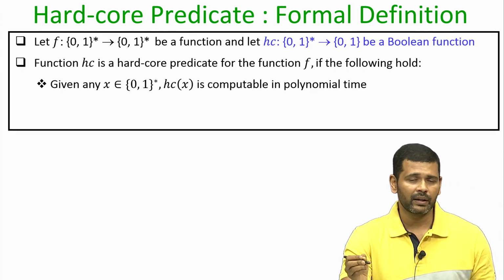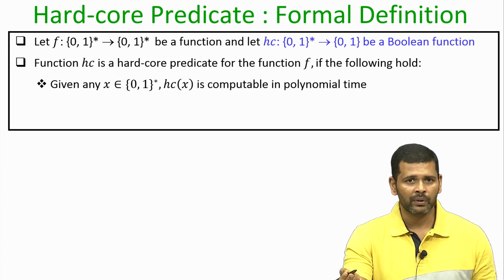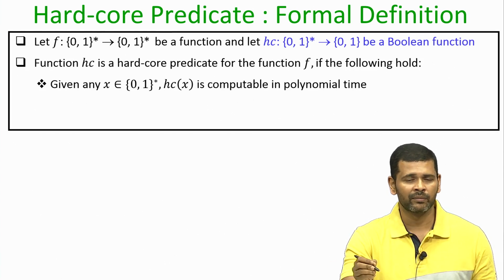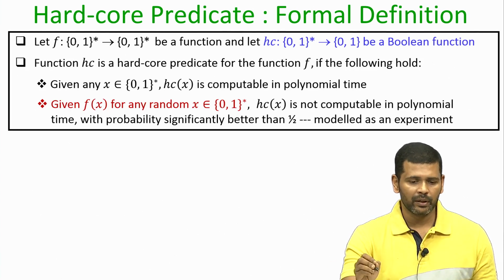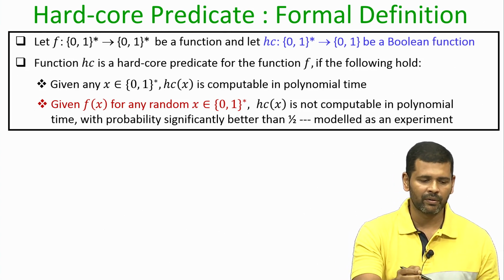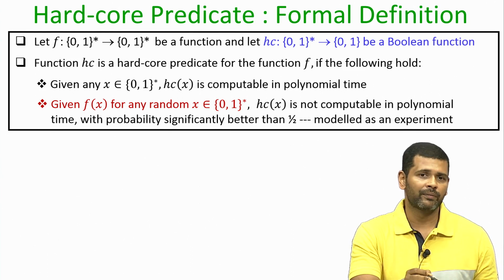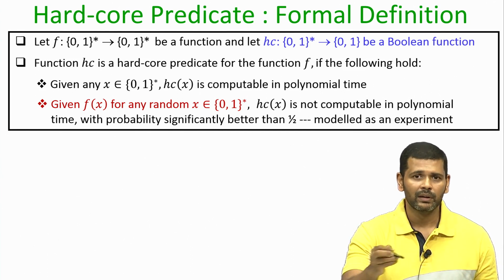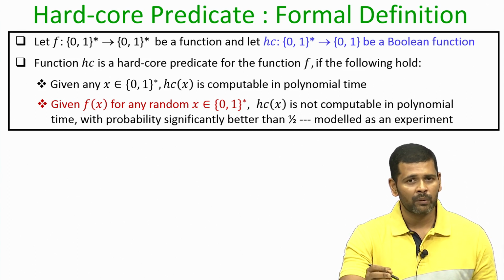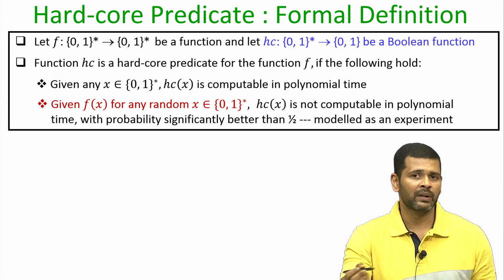The first condition is that if you are given a random input x, then computing the value of this function hard core predicate, namely h c of x, should be polynomial time computable. That means, you should be able to compute the value of h c of x in polynomial time, polynomial in the size of the input x. The second interesting property, which actually makes hard core predicate very interesting, is the following, that if you are given the value of f of x for a randomly chosen x, then it is not possible to compute the value of h c of x with probability significantly better than half in polynomial amount of time.